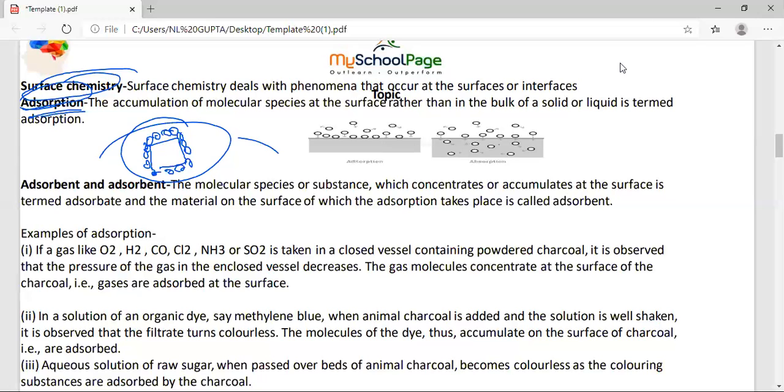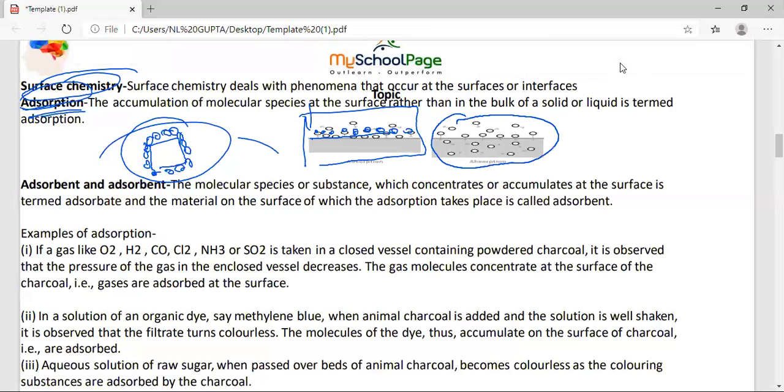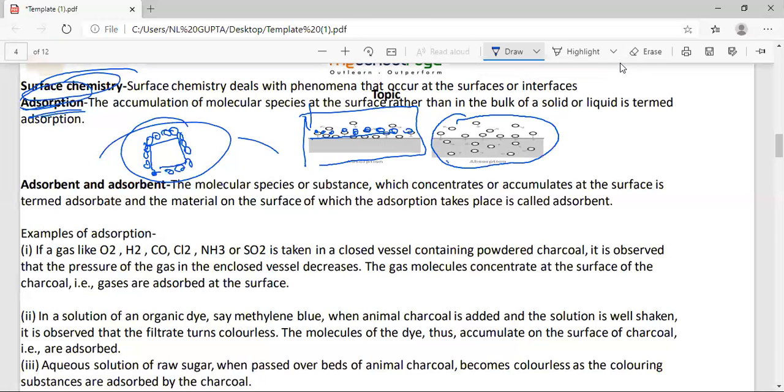So students, if you are trying to understand the meaning of adsorption, it is already explained in the diagram you see, students. The accumulation of a substance on the surface only is known as adsorption. Accumulation of a substance on the surface is known as adsorption. You can see here. And there is one more term, absorption, that everybody knows. If the accumulation of substance is through the bulk, inside the bulk, that is known as absorption.